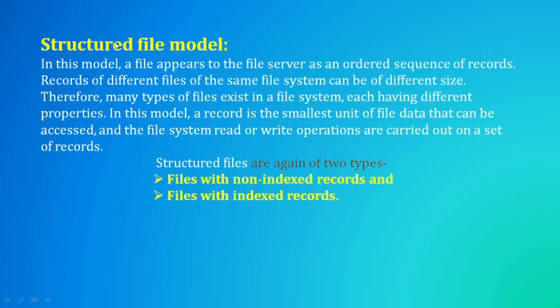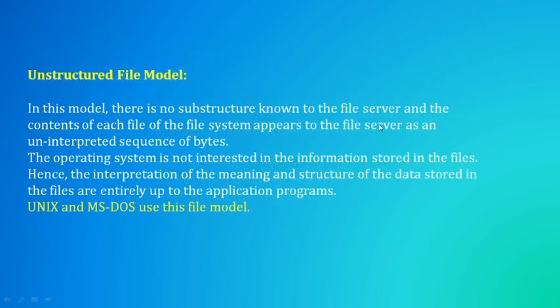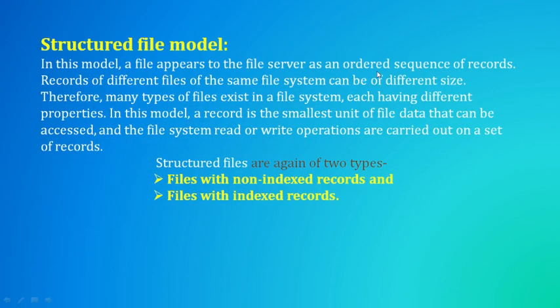And the next classification in file models is structured model. In this, the file appears to the file server as an ordered sequence of records. Here the file server does not just see a sequence of bytes, but interprets it as an ordered sequence of records.